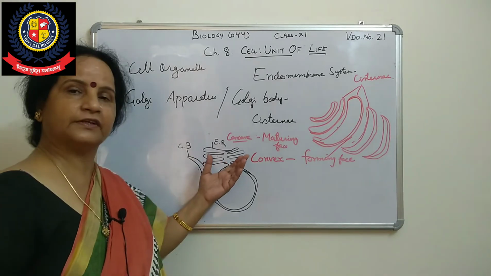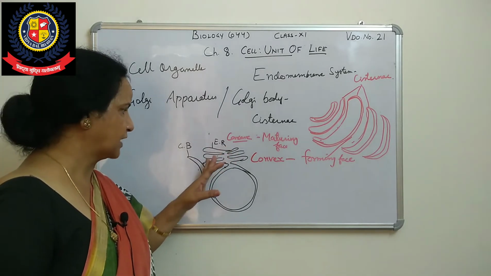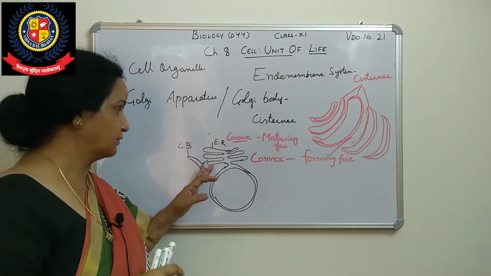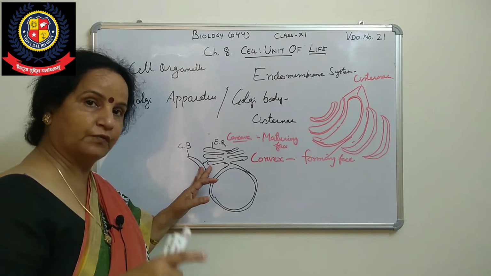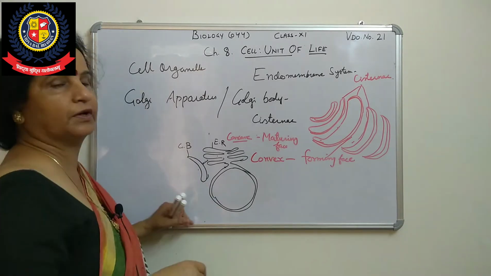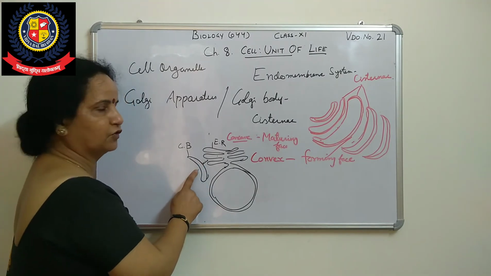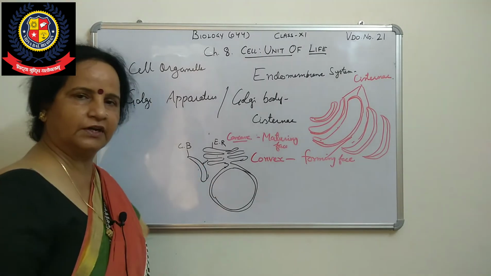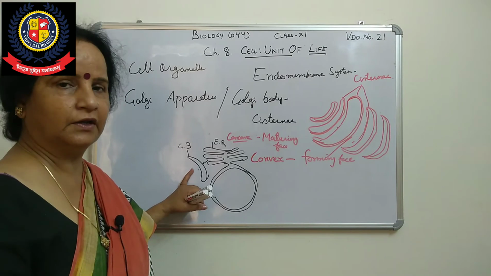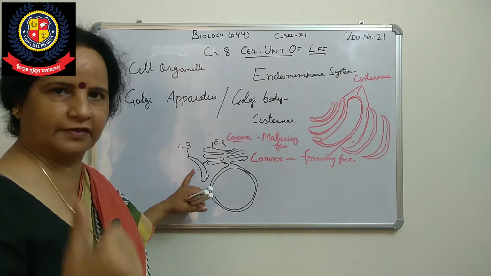Suppose protein synthesis occurs in the endoplasmic reticulum. The protein synthesized here will be transferred to the convex face of the Golgi body. Then it will be modified. Whatever changes are required in that particular protein will be made here, and then it will transfer to the mature face, and through the Golgi body it will go where it is required. So one function is synthesizing packaging material, which will go to the intercellular space, or sometimes out of the cell.